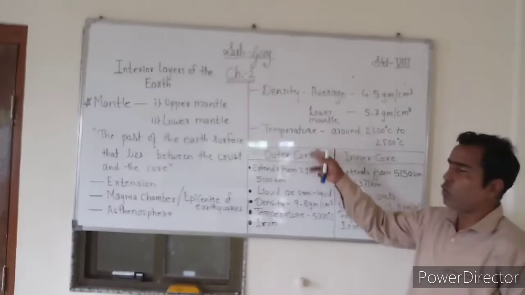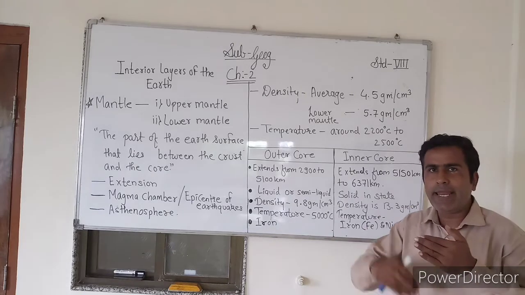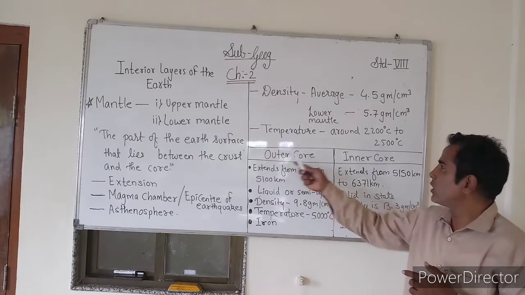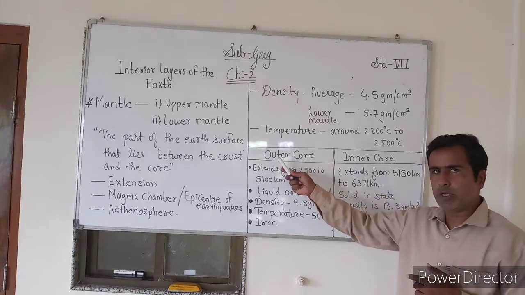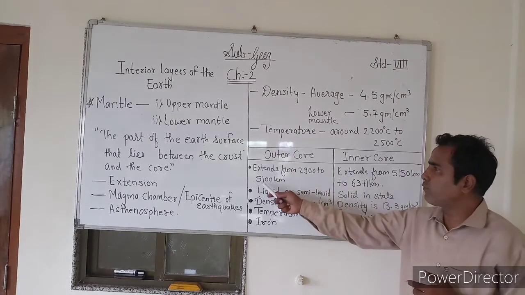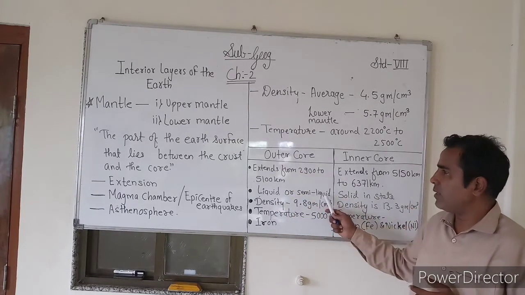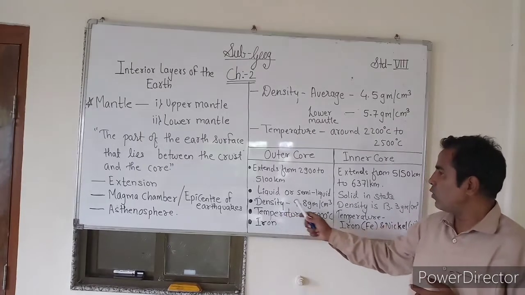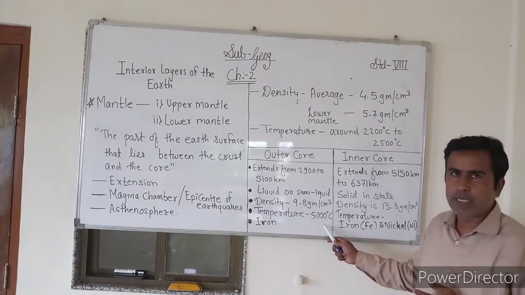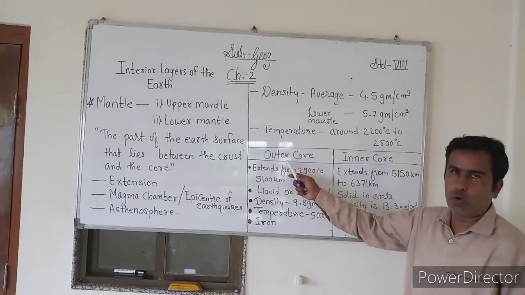Okay, so now talking about the core. Core is that layer of the earth that lies below the mantle and extends up to the center of the earth. Core can further be divided into outer core and inner core. Outer core extends from 2900 kilometer to 5100 kilometer. Outer core is liquid or semi-liquid in state. Density of outer core is 9.8 gram per cubic centimeter and temperature is around 5000 degrees Celsius. Iron is the element that is predominantly found in outer core.